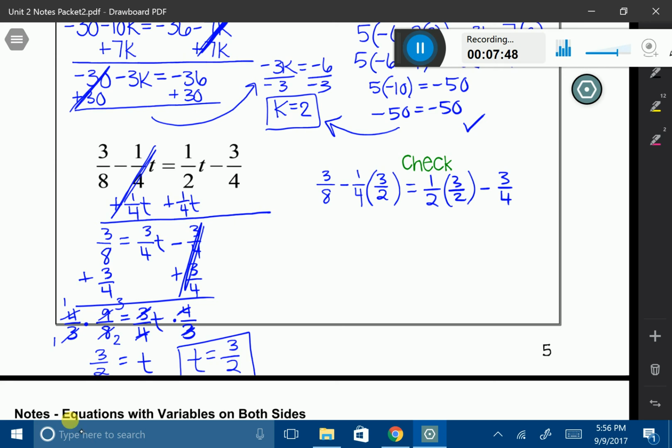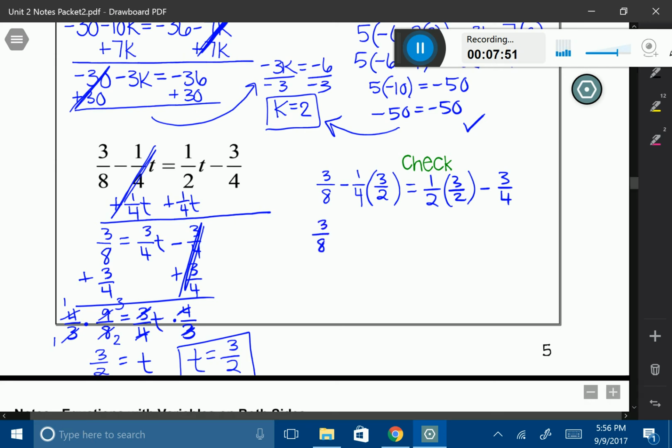So let's look at the first one. 3/8. Now I have negative 1/4 times 3/2, and that's actually going to give me negative 3/8. And on the other side, I have 1/2 times 3/2, which is going to give me 3/4 when I multiply it. And notice I have minus 3/4. Oh, interesting. So I just have one side equaling 0 and the other side equaling 0. And just like before, because those two numbers are exactly the same, that means that my original t in my problem is exactly correct. And there's only one answer that will satisfy this equation.